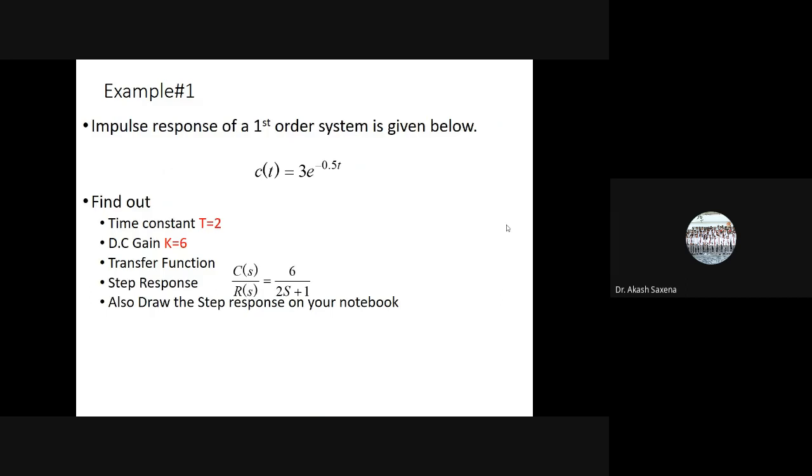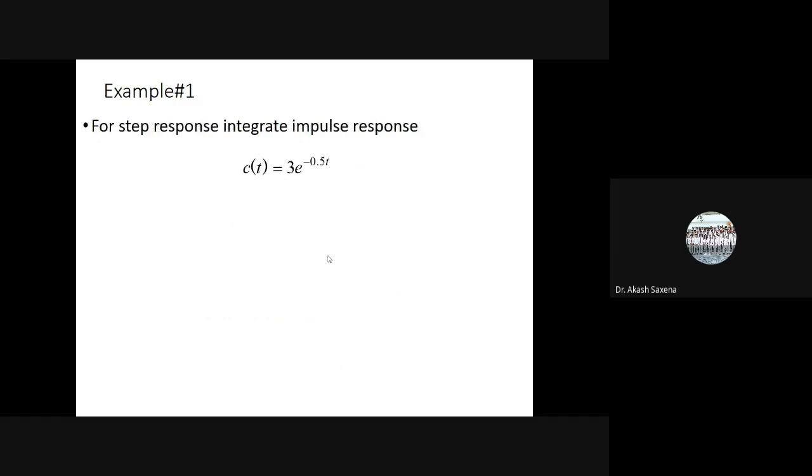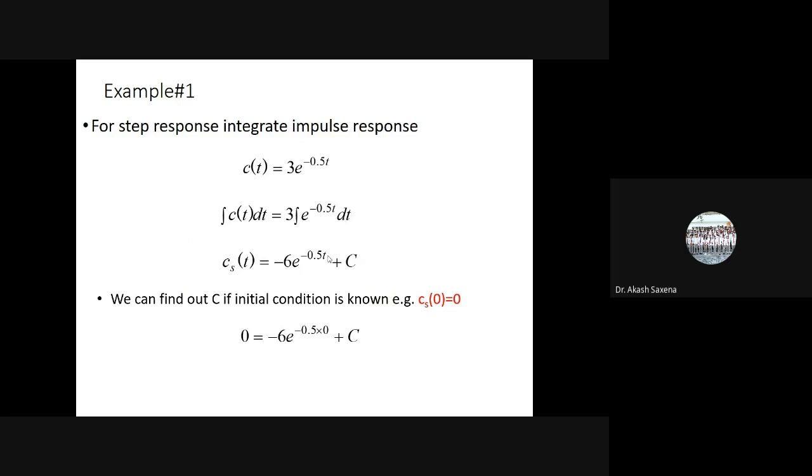Okay. From here I can write. If you can draw the step response in your notebook, it will be very easy for us. Now, for obtaining the step response, you will have to integrate it. And when you integrate it, we can find that if the initial condition is equal to 0, we can find out the value of the constant C over here, and C is equal to 6. So the step response will be given by this.